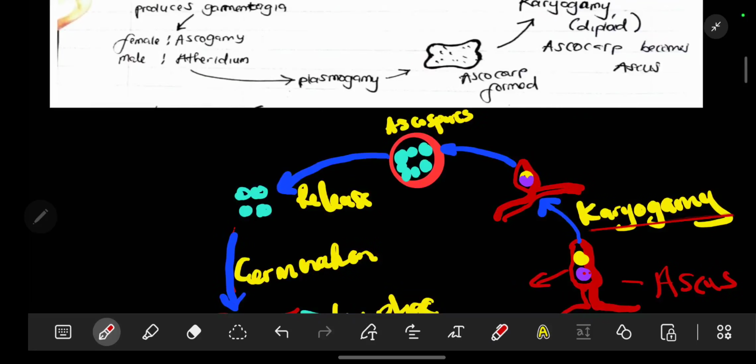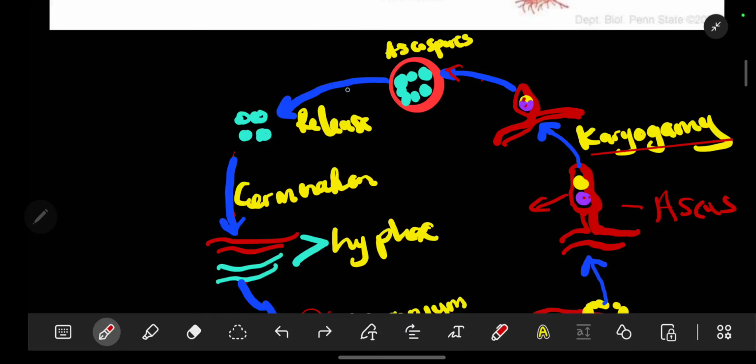Then after that, there will be the process of karyogamy, which is the fusion of the nucleus. That's how come you have this nucleus. I've painted it purple and yellow. They are fused together. So from there, they are able to produce the ascospores. These ascospores will now begin the cycle again.